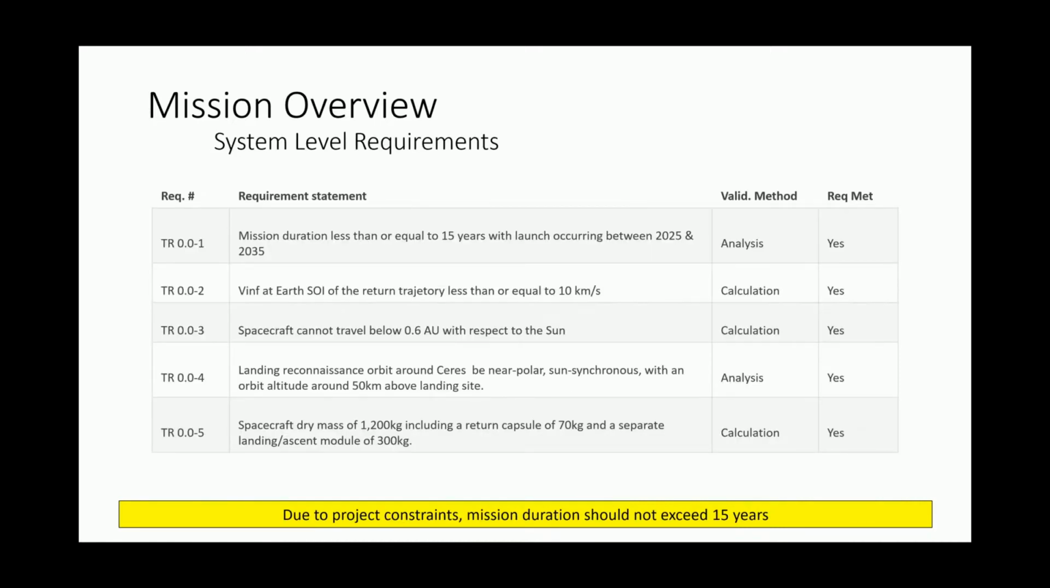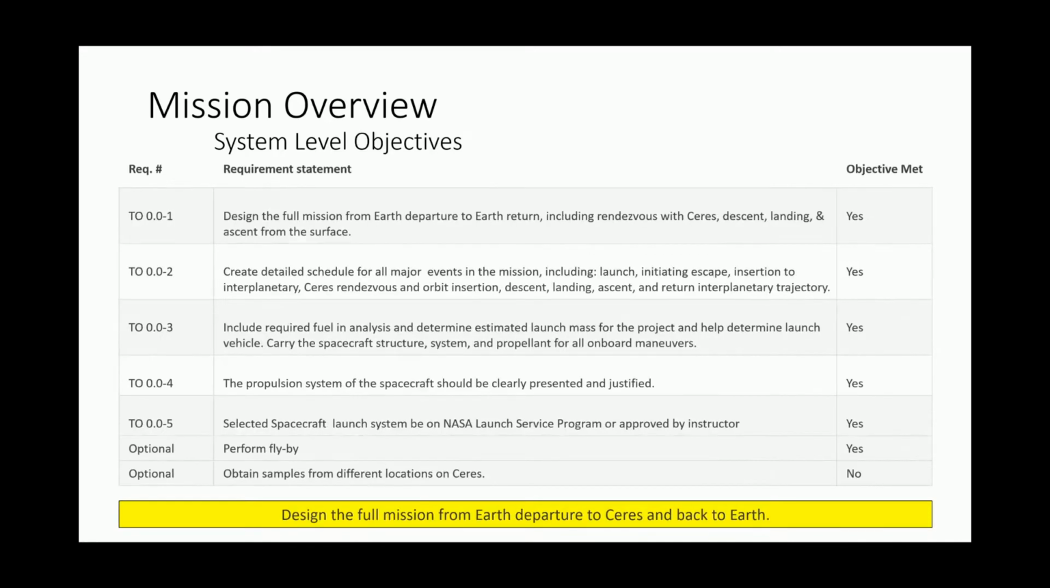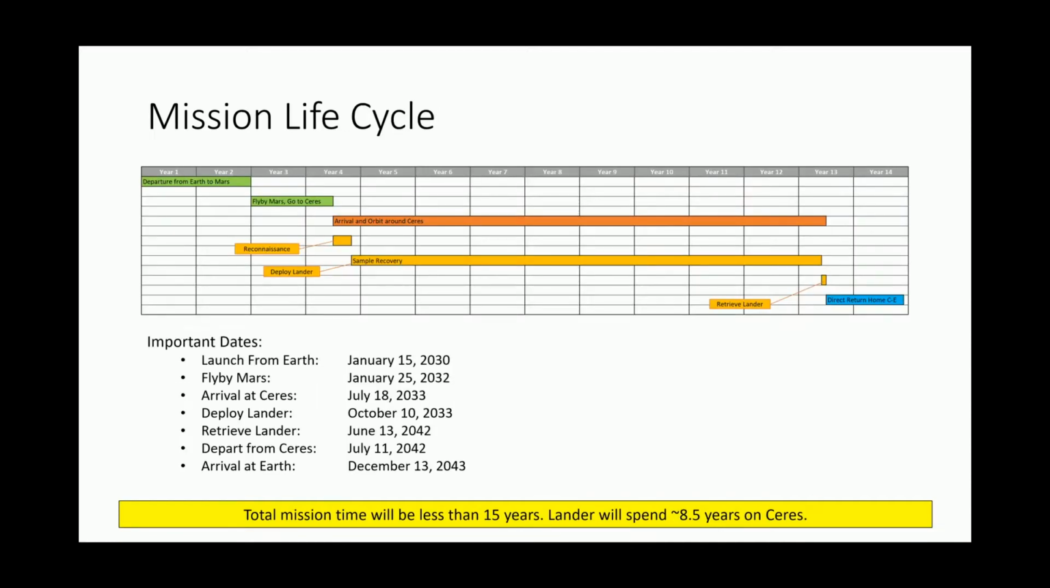These are the system level requirements we considered throughout the project. We met all the requirements, and our validation methods are as shown. These are the system level objectives considered throughout our project. We met all the required objectives, and we completed one optional objective, performing a flyby. The mission life cycle shows the key events, and the mission itself will last no longer than 14 years.